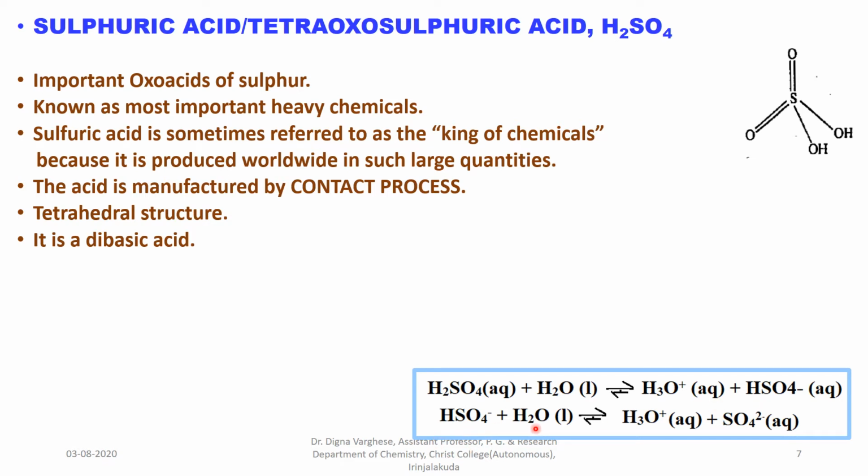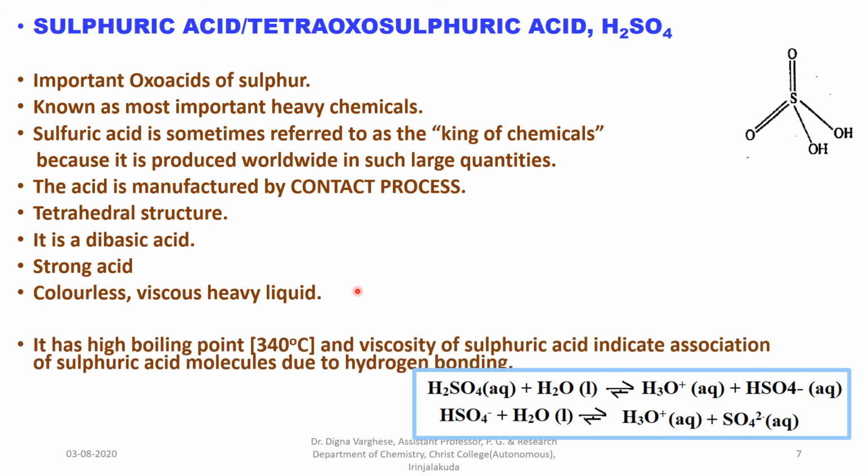HSO4⁻ in water gives H⁺ plus SO4²⁻. So there are two replaceable hydrogen atoms, so it is a dibasic acid. It is actually a strong acid. It is colorless and has the nature of a viscous, heavy liquid.